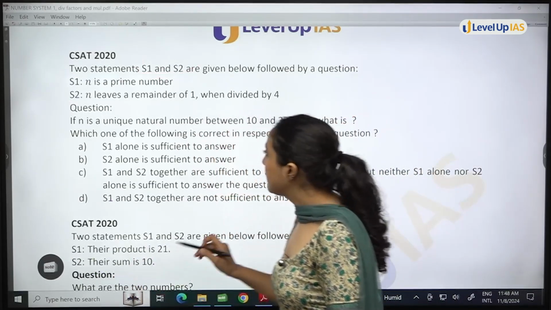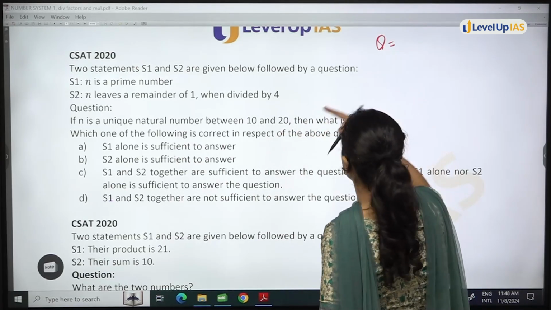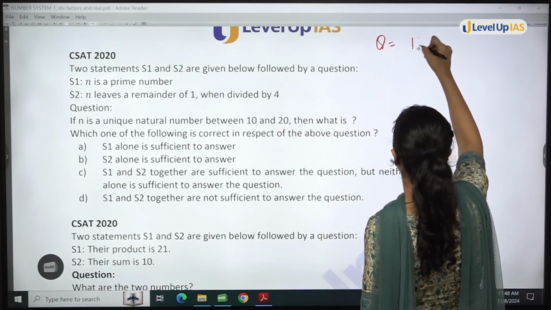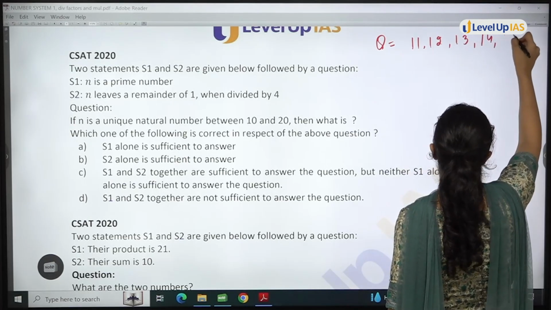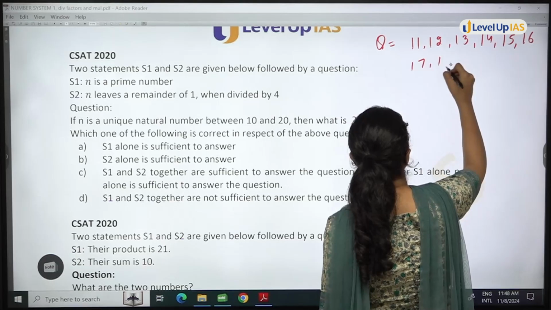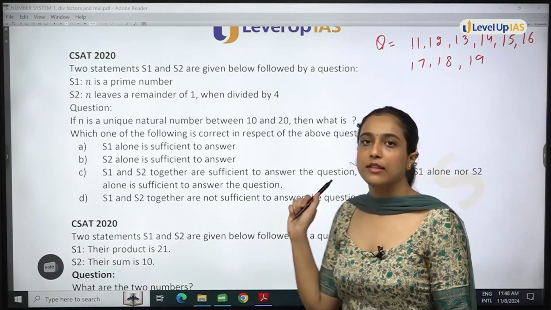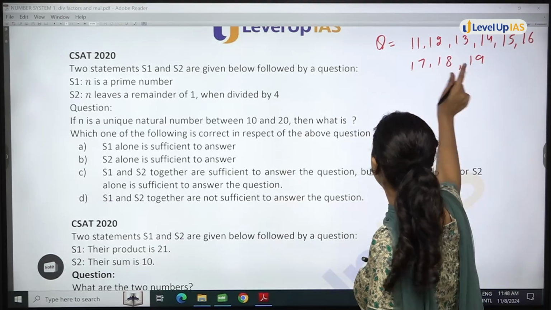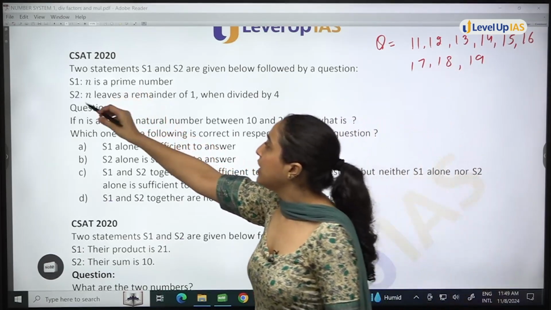Now, firstly, from the question, I can say that n will be 11, 12, 13, 14, 15, 16, 17, 18, 19. n can be any of these numbers. Now use statement 1.